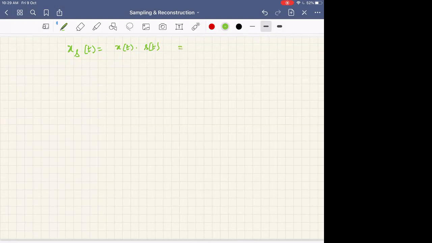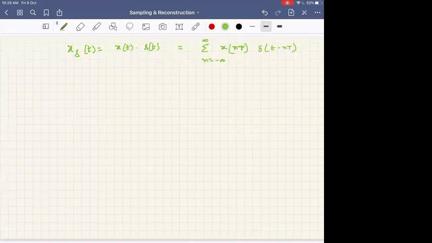After simplification it became x of nt del of t minus nt, with n from minus infinity to infinity. I will write nt here because the dummy variable can be anything. Okay, this is what I had.